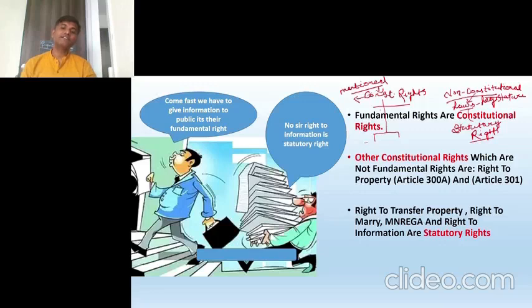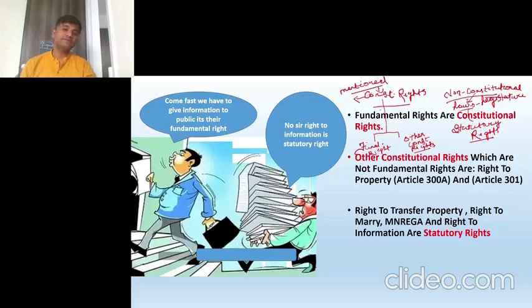What are the constitutional rights now? One type is fundamental rights, which are mentioned in Part 3, and the other is other constitutional rights. That means they are mentioned somewhere else, not in Part 3, but inside the constitution itself. So in constitutional rights we have two types, fundamental and other constitutional rights, and then we have statutory rights.